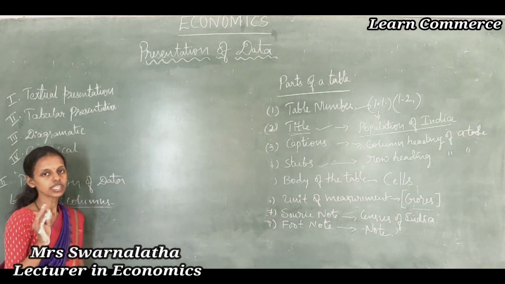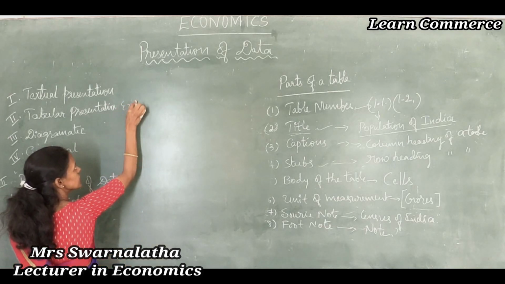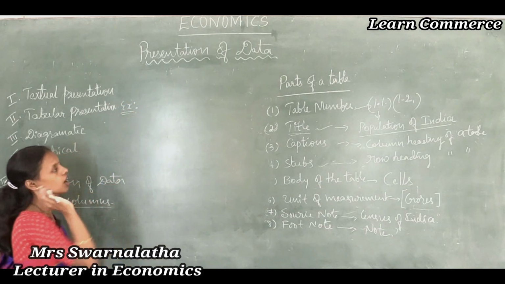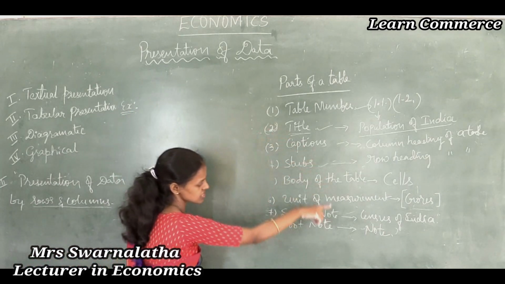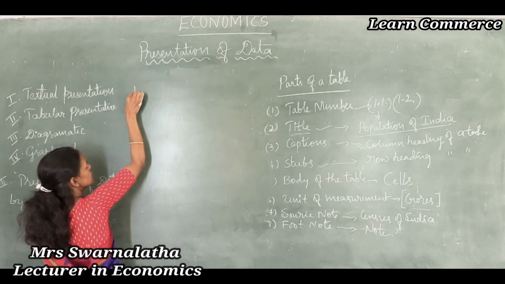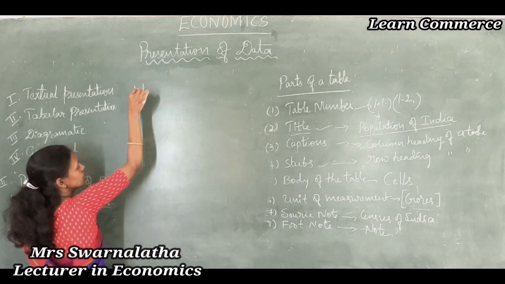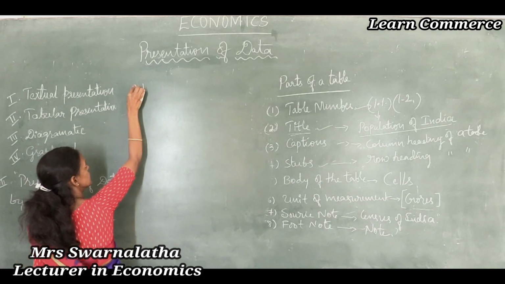So let us look at one example of how a good table should be. Table should contain all these features. Table number should be there. I will give the table number. Table number should be on the left side above the table.